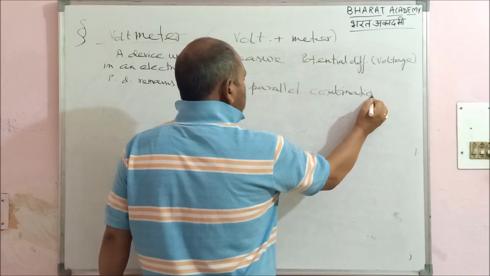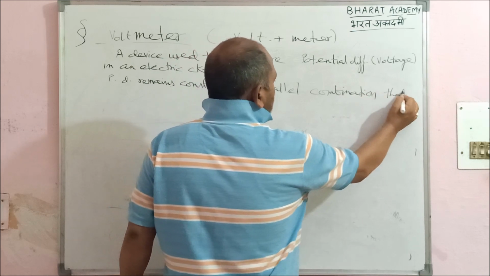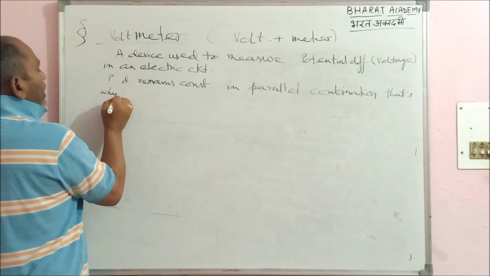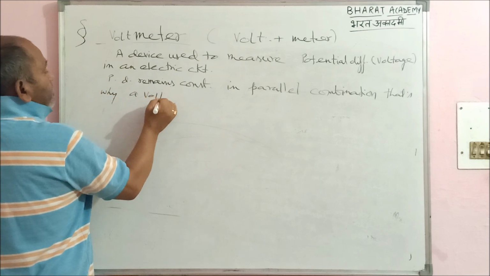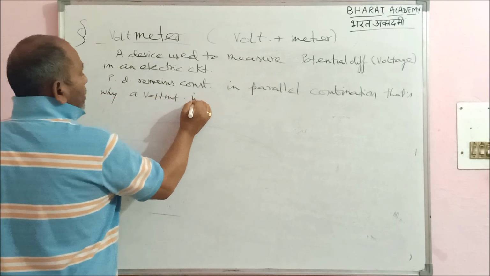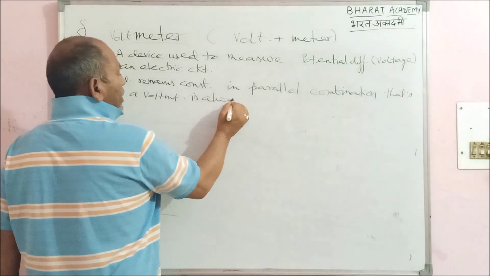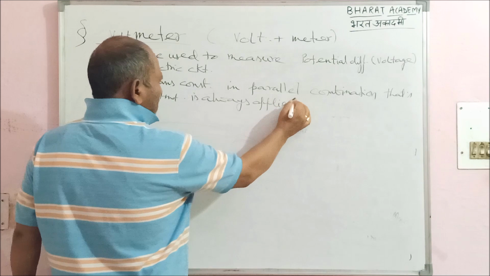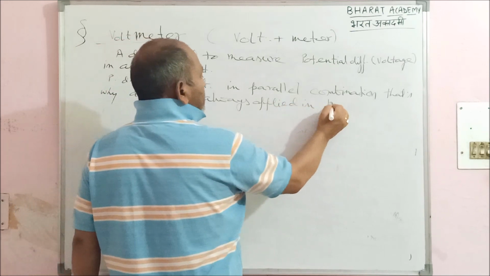Remember, that's why a voltmeter is always applied in parallel.